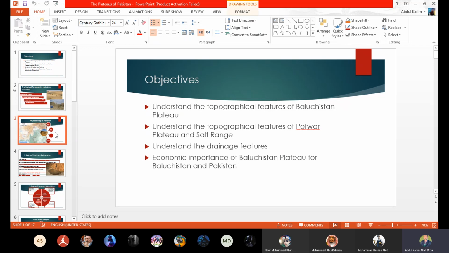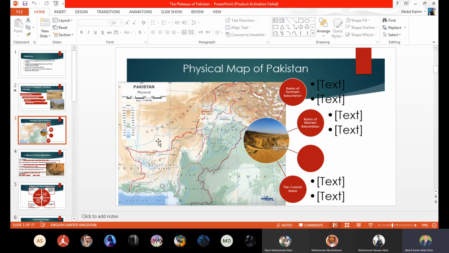Balochistan Plateau is divided into four sections, or four parts. One area is the basins of northern Balochistan. Second, the basins of western Balochistan. Third, the mountain ranges which are located in Balochistan Plateau. And number four, the coastal areas. Before I explain all these, write the definition of plateau, beta.